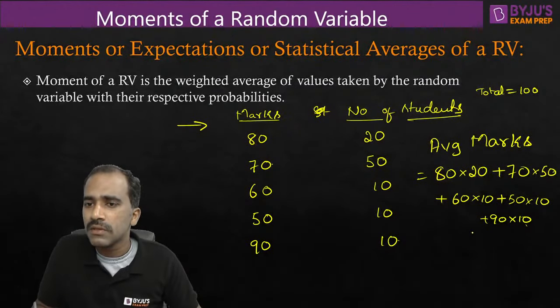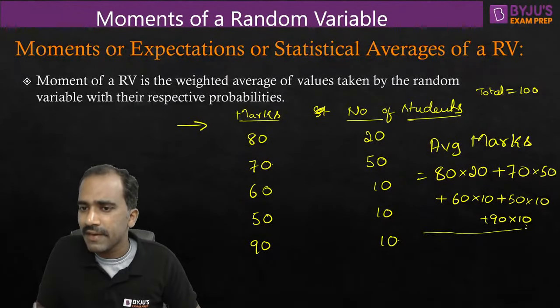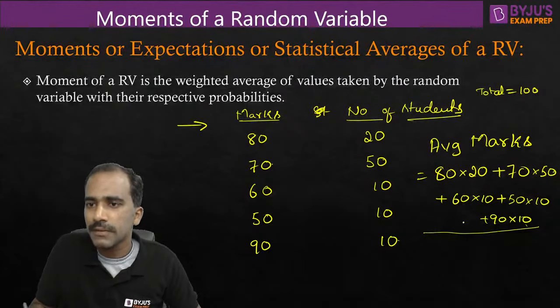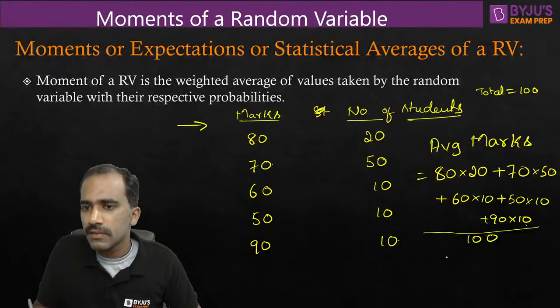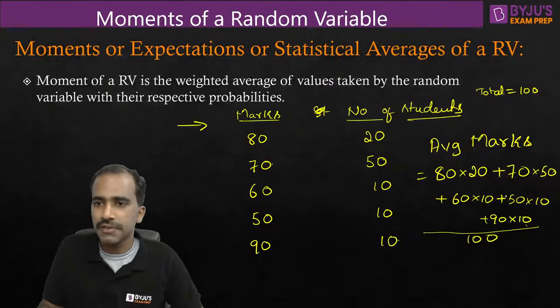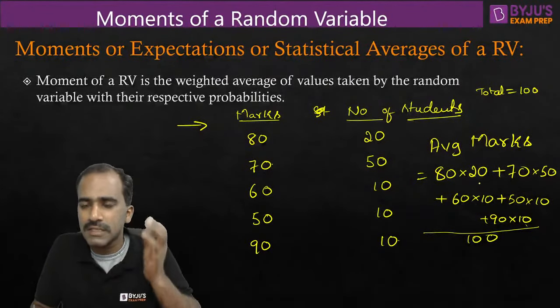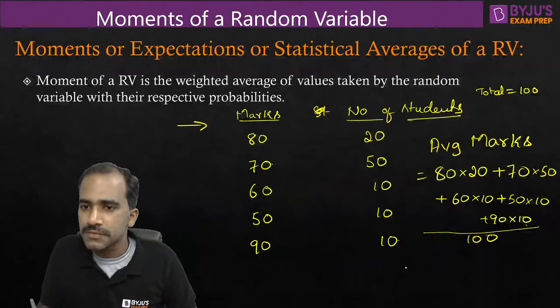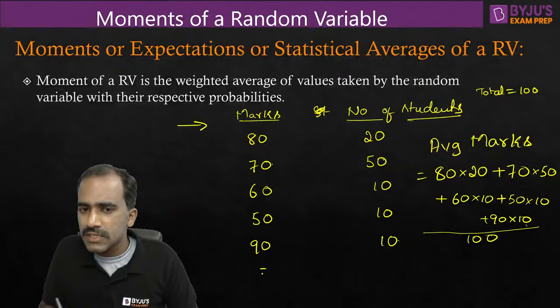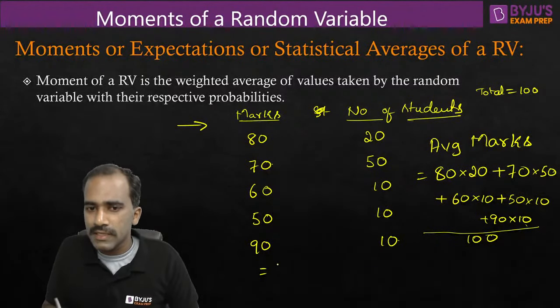Now what do we do? When we multiply with weights, we don't yet get the average. We have to divide by the total number of students, the total weight, which is 100. This is how we calculate average. If you remember, this is the statistical average. Using statistics, this is how we find average. This is a simple example from lower classes. So now let me convert this example into an easier format to understand.